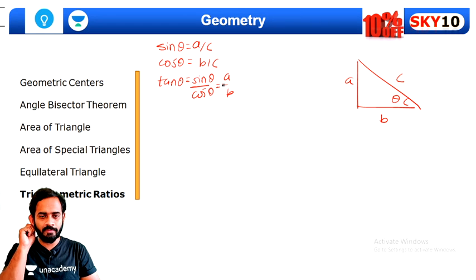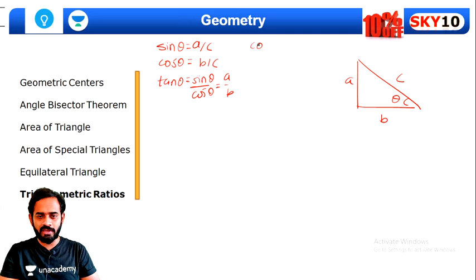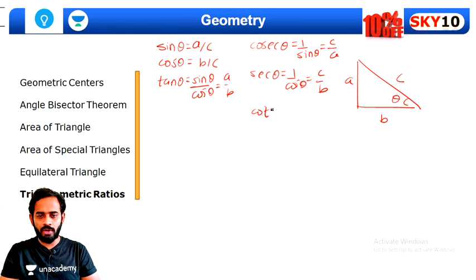This is tan theta. Now, if I want, let's say, cosec theta, cosec theta is nothing but 1 by sin theta, that is inverse of sin theta, that is A. Sec theta is 1 by cos theta, that is C by B. And cot theta is inverse of tan theta, that is B by A. Okay, so the basic values of different trigonometric ratios and basic standard angles I'll explain over here.